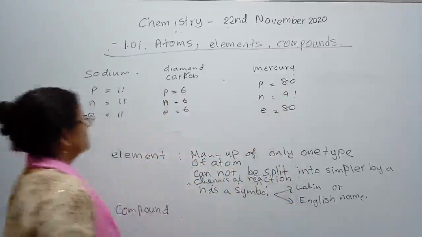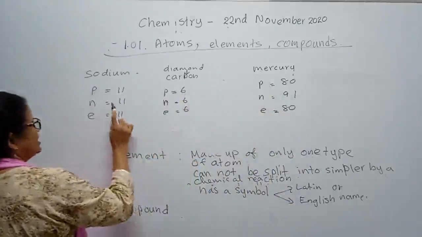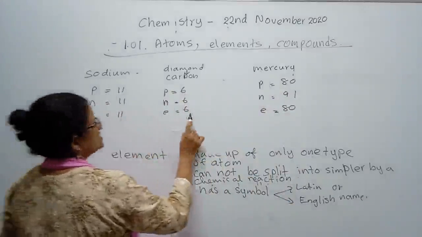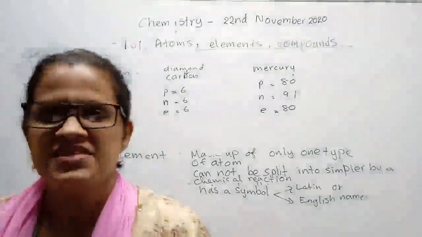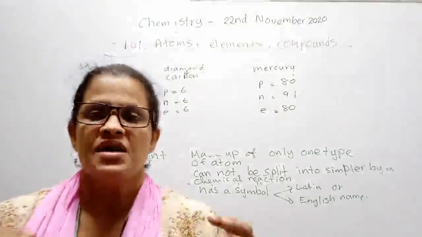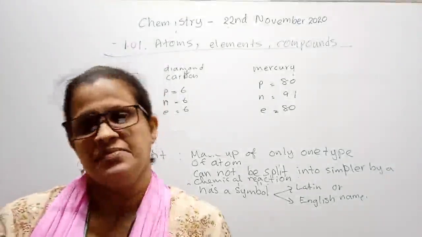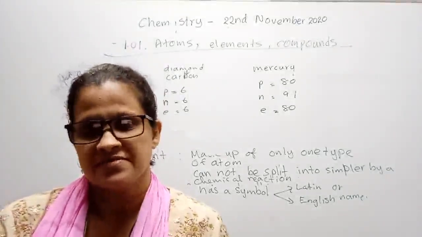See the difference. 11 protons, 6 protons, 80 protons. 11 neutrons, 6 neutrons, 91 neutrons. 11 electrons, 6 electrons and 80 electrons. That is the difference between these three elements, because the amount of subatomic particles in different elements is different. That is why they have different properties.